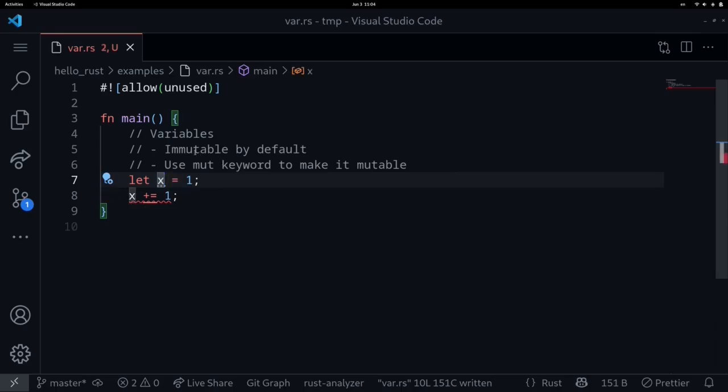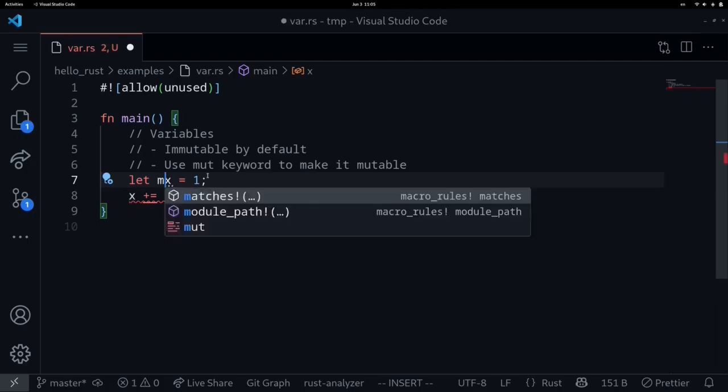However, in Rust, variables are immutable by default. This means that once you declare a variable, you cannot change the value. To make this mutable, we're telling Rust that the value of this variable may change. Then you'll need to prefix this variable with a keyword called mut.